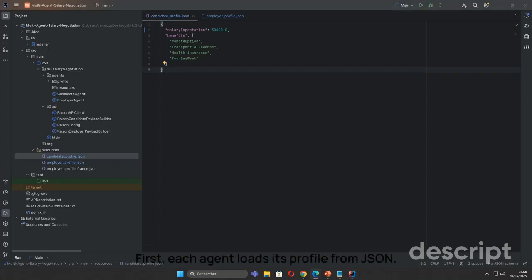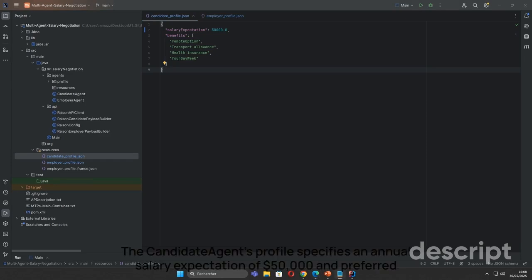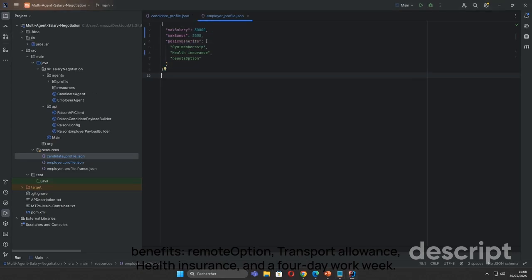First, each agent loads its profile from JSON. The candidate agent's profile specifies an annual salary expectation of $50,000 and preferred benefits: remote option, transport allowance, health insurance, and a 4-day work week. The employer agent's profile initially sets a maximum salary budget of $30,000, a bonus budget of $2,000, and allows only gym membership, health insurance, and remote option as benefits.